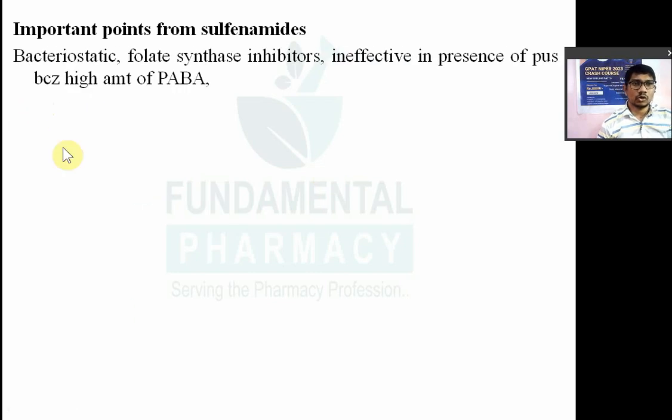So all these drugs are bacteriostatic drugs. They are folic acid synthesis inhibitors. They are ineffective in the presence of pus or tissue breakdown products, which have a higher amount of PABA. तो ये bacteriostatic होता है. Bacteriostatic मतलब they only prevent the growth of bacteria. They will not kill the bacteria.